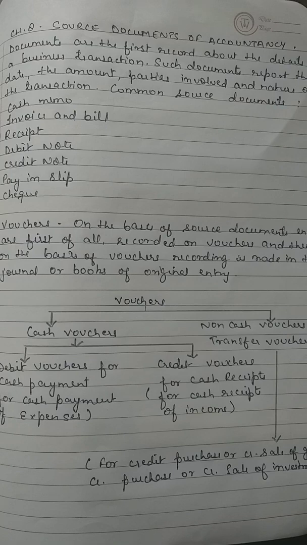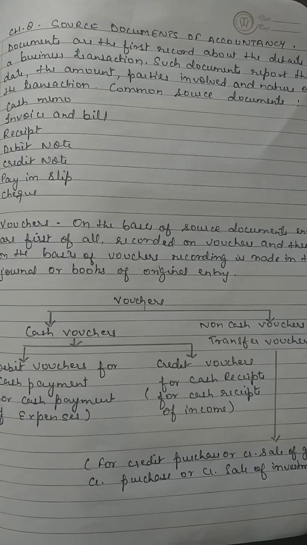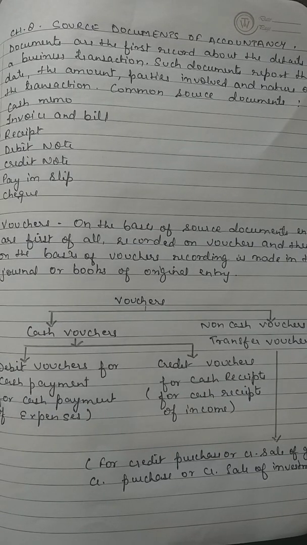There is one more type of voucher, that is the compound voucher. That is a document showing a transaction that contains multiple debits and one credit, or which contains multiple credits and one debit. It is known as a compound voucher. Thus compound voucher is also of debit and credit voucher. A debit voucher shows a transaction that contains multiple debits and one credit, and a credit voucher is a document showing a transaction that contains multiple credits and one debit. Okay. So these are the forms of vouchers and source documents we have discussed over here.